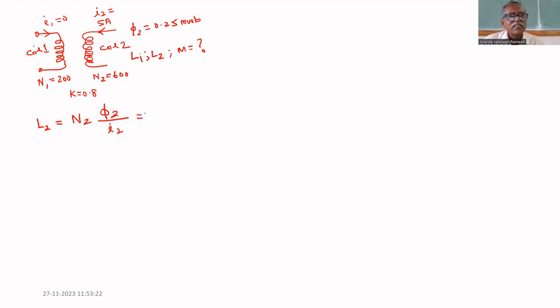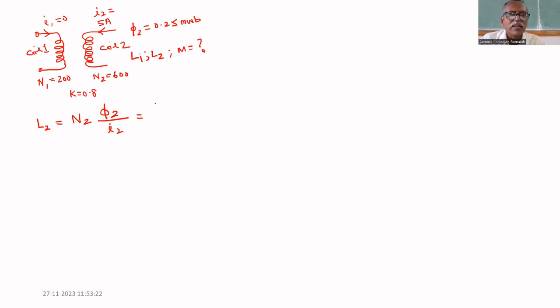The flux in the second coil is phi2 equal to 0.25 milliweber. Find L1, L2 and M. We can easily find L2. L2 equal to N2 times the flux in the second coil divided by I2. The flux in the second coil is given as 0.25 milliweber.